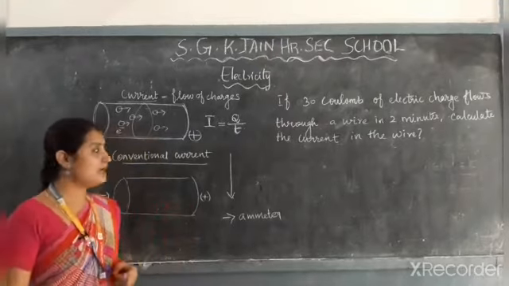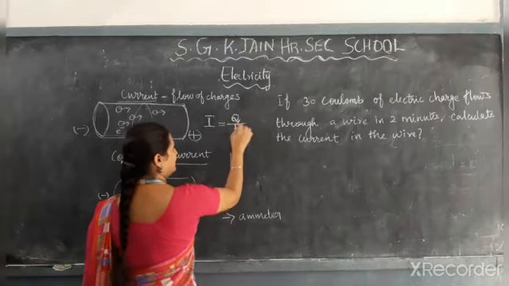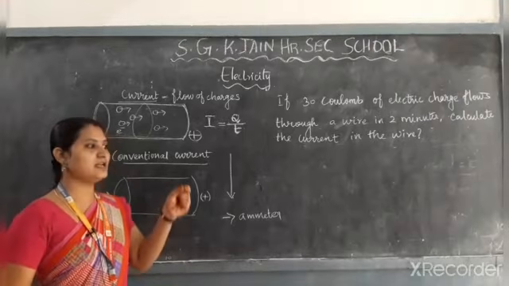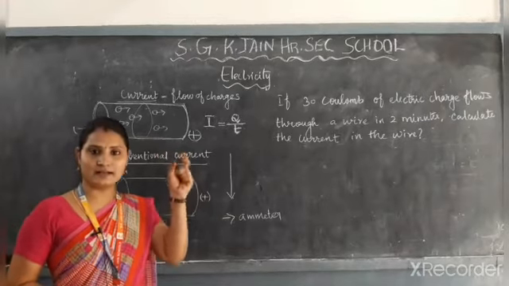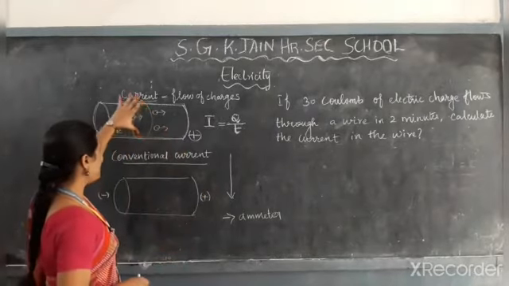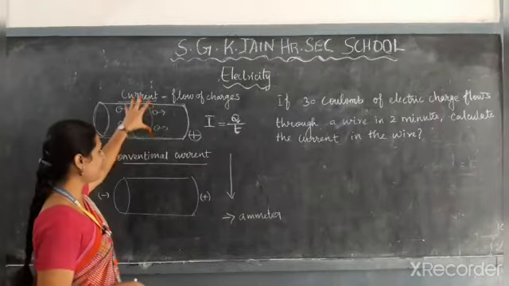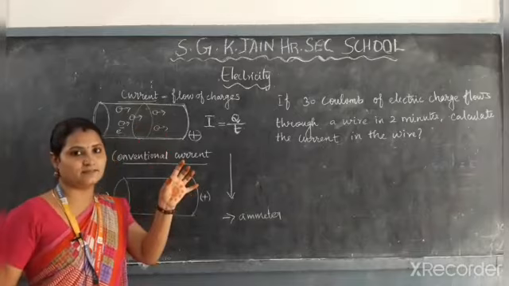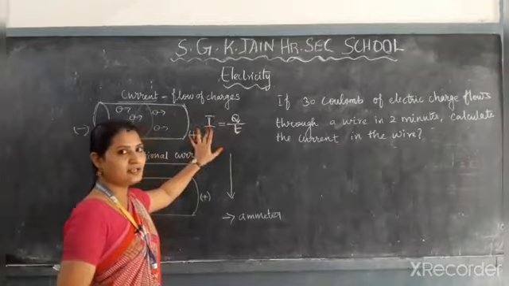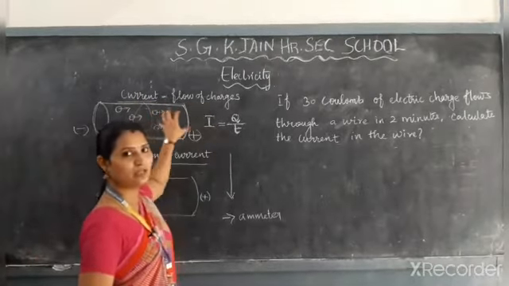We can calculate it by dividing the charge by time in seconds. How much amount of charge crossed the cross-sectional area of the wire per second. By calculating these two terms, we can get the electric current of the particular wire.